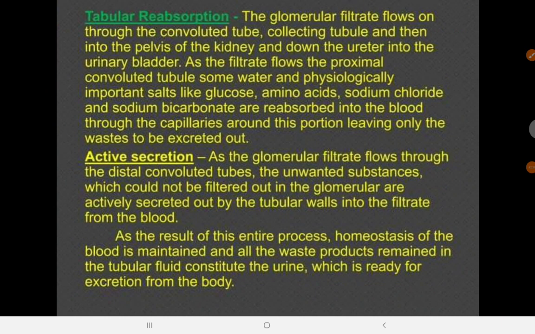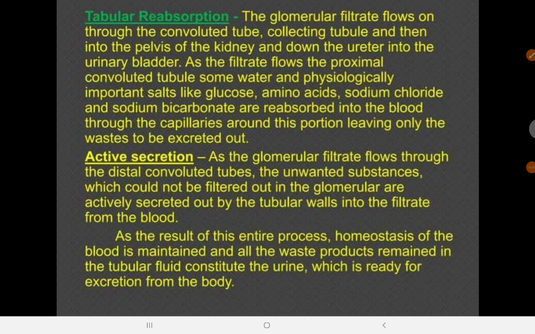Then the next thing that happens is tubular reabsorption. Some of these substances are still needed by the body, so they get reabsorbed into the blood. And then there is active secretion.